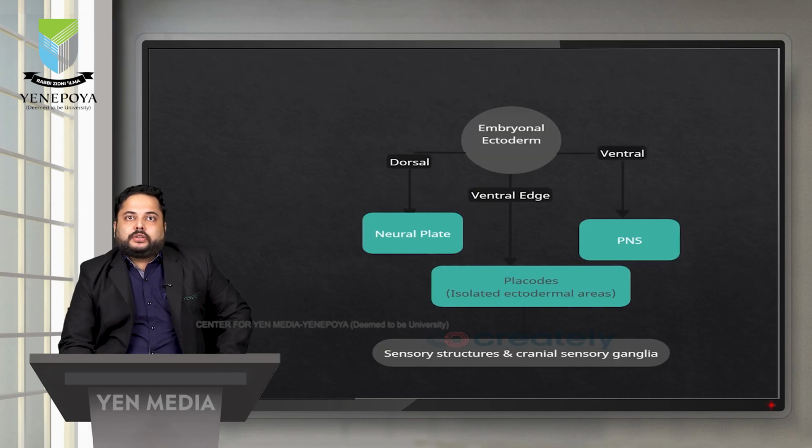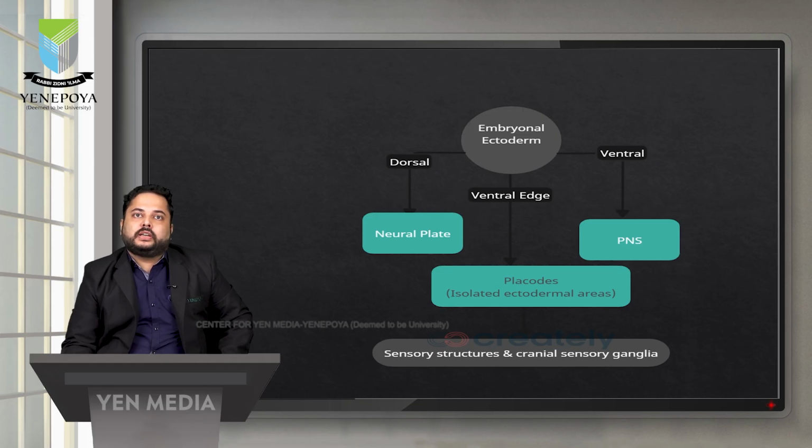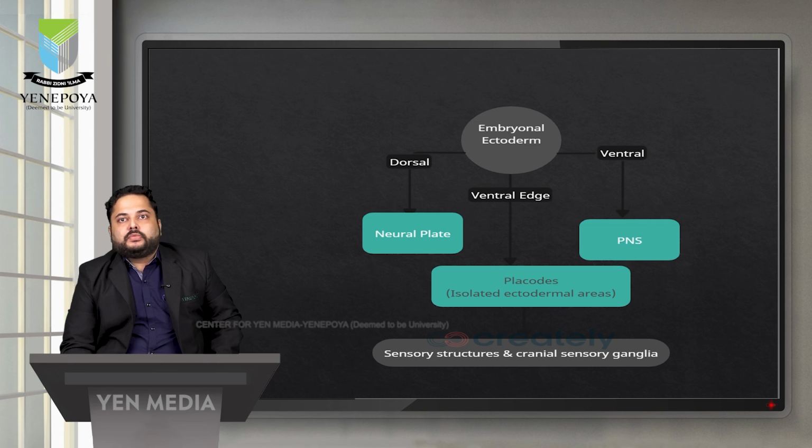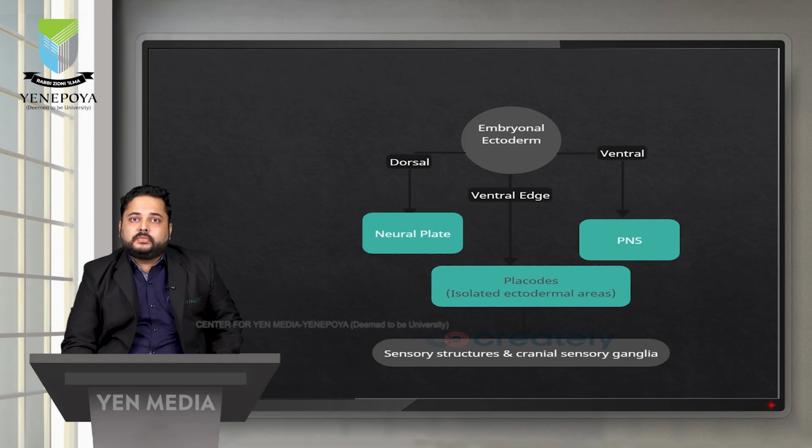As we all know, the ectoderm develops from the epiblast cells. The ectoderm is further of three types: the dorsal ectoderm, the ventral ectoderm, as well as the ventral edge, the edgemost part ventrally. The dorsal ectoderm leads to formation of the neural plate, which we'll be discussing subsequently. The ventral ectoderm leads to formation of the peripheral nervous system, and the ventral edge cells. There are some isolated ectodermal areas, termed placodes, and those areas give rise to sensory structures such as cranial sensory ganglia.